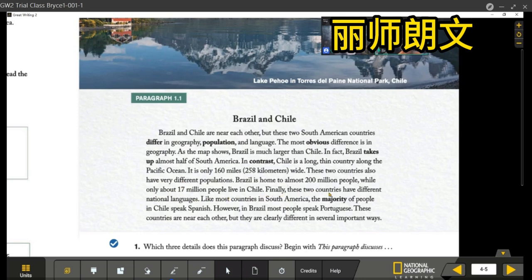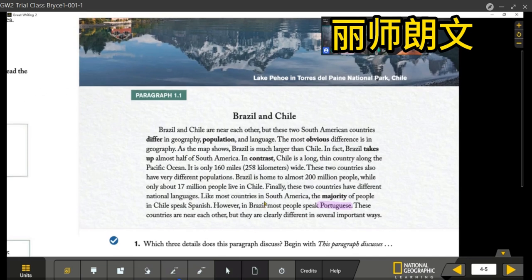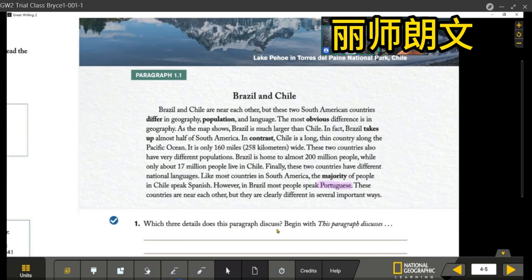Finally, these two countries have different national languages. Like most countries in South America, the majority of people in Chile speak Spanish. However, in Brazil, most people speak Portuguese. These countries are near each other. They are clearly different in several important ways. Okay, only one word. Portuguese. Like Chinese, Japanese, Vietnamese, Portuguese. Okay. Which three details does this paragraph discuss?